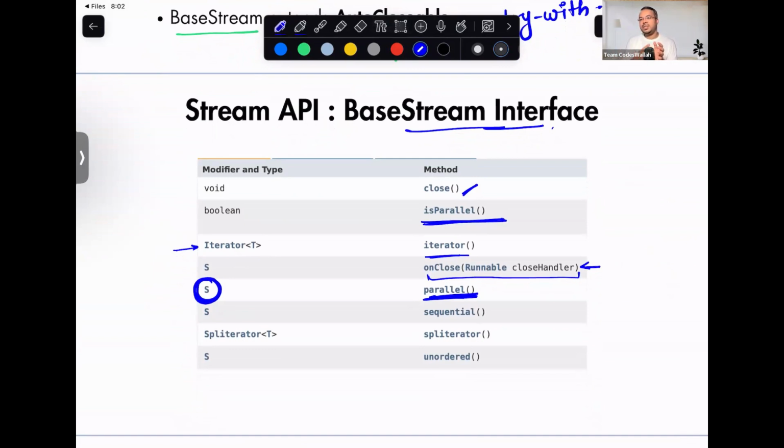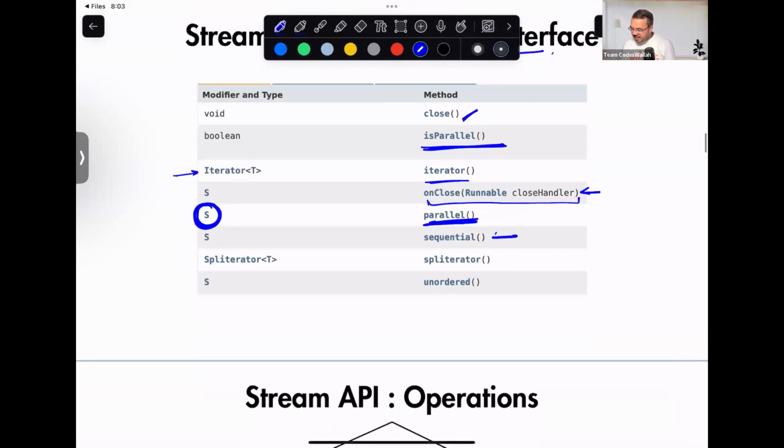In fact, it is exposed to us as well, so I can query any given stream to ask whether it is parallel or not. Another one is sequential. It will return a sequential stream if you call sequential on a parallel stream. If you call sequential on a sequential stream, it will return itself. But if you have a parallel stream and call sequential, you will get the sequential version of it.